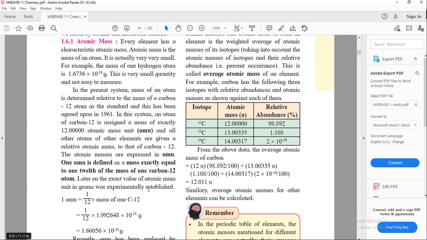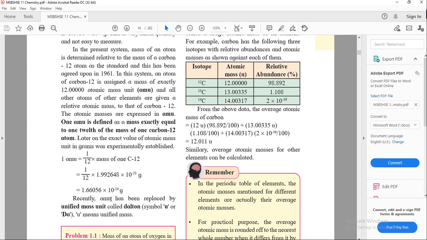If we divide the mass of carbon-12 by 12, the answer will be 1 AMU.